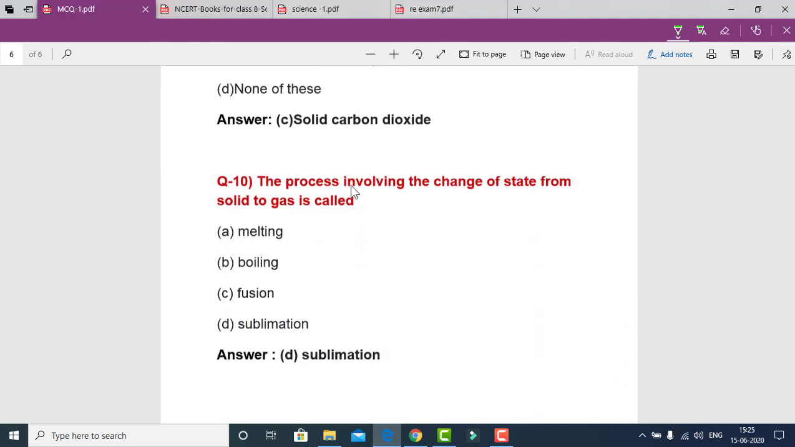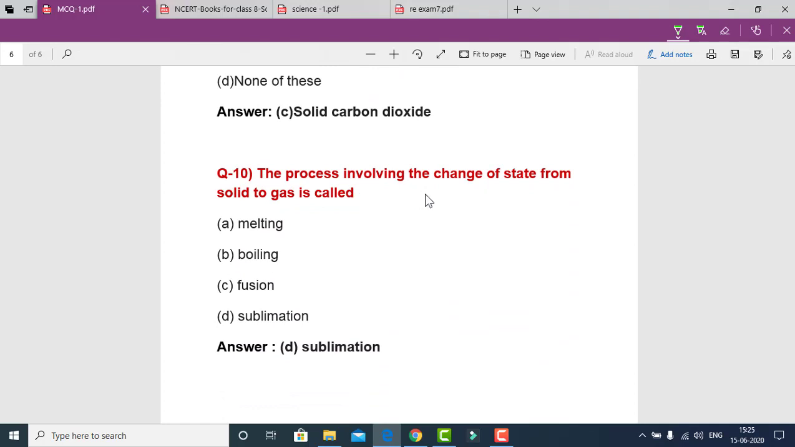Our next question is, the process involving the change of state from solid to gas is called what? The answer will be sublimation. It is a process where a solid is directly converted into gaseous form. The example is camphor or naphthalene balls. When we burn them, they directly convert into gaseous state, from solid to gaseous state. So our correct answer is sublimation.